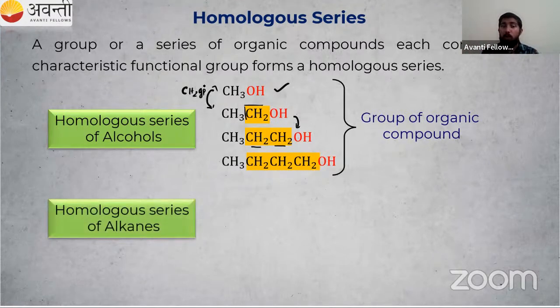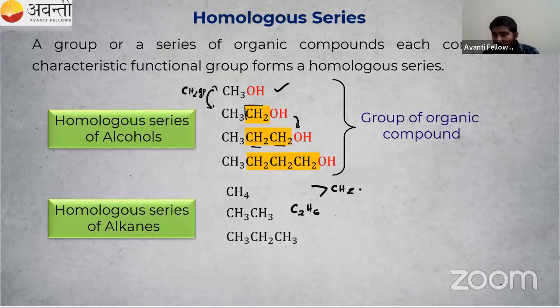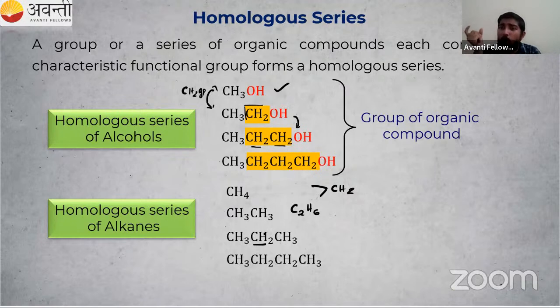One more example for you: alkanes. Which is the first member in alkanes? That is CH4, the simplest, methane. After that we have C2H6. What is the difference between CH4 and C2H6? The difference is one CH2 group. The next member again increases by one CH2 group. So the consecutive members differ by one CH2 group, and we can call it a homologous series.